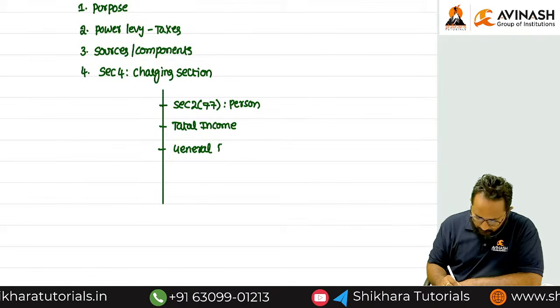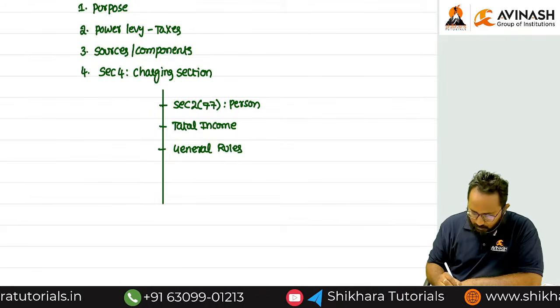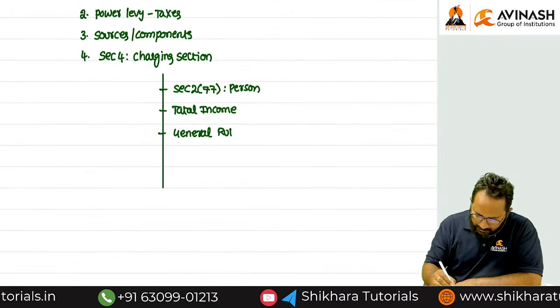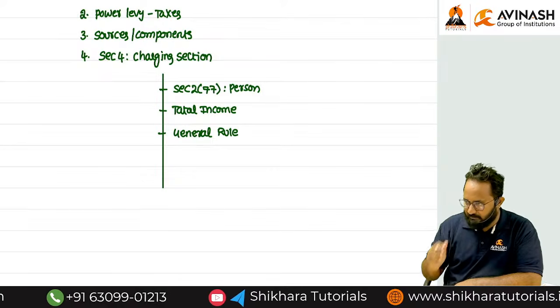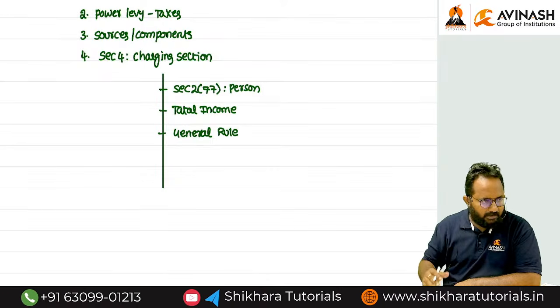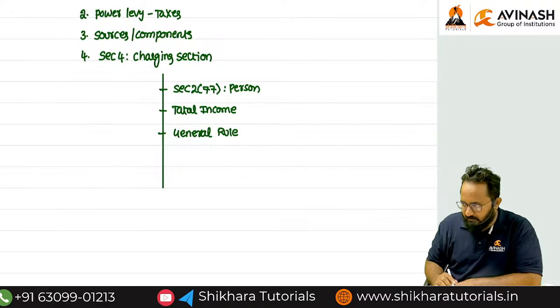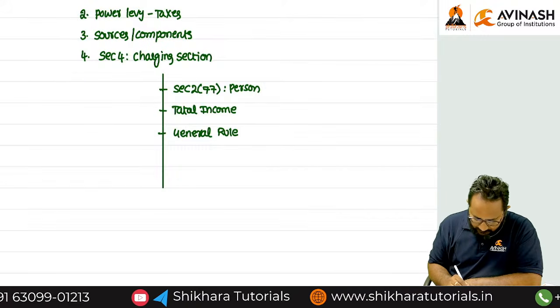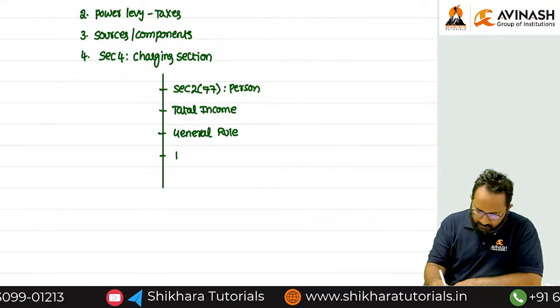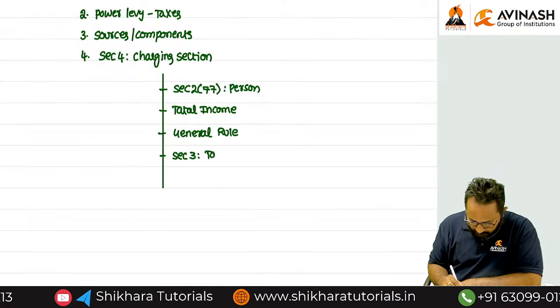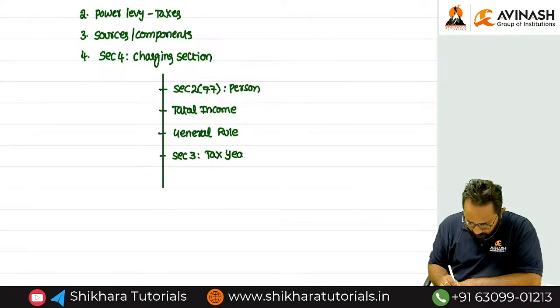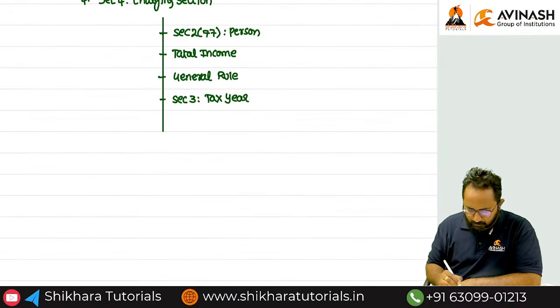What is the general rule? Whatever income you earned during the tax year, on that income you are required to pay the tax in the immediately succeeding financial year. Next we discussed the definition of the tax year under Section 3.